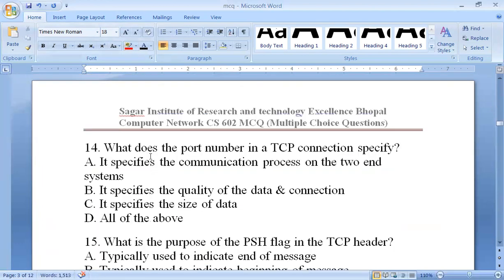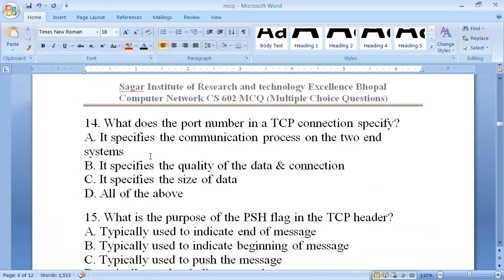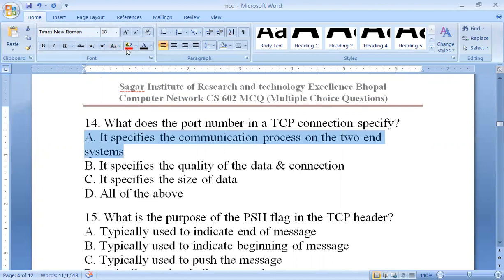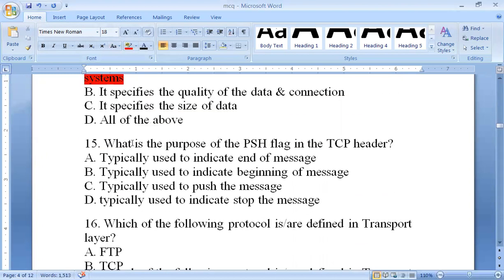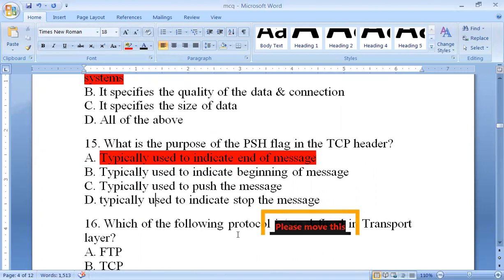Next, what does the port number in a TCP connection specify? It specifies the communication process on the two end systems. What is the purpose of the PSH flag in TCP? It is the push flag. Basically, it is used to indicate the end of the message. So that's it for today, and we will discuss more in the next video.